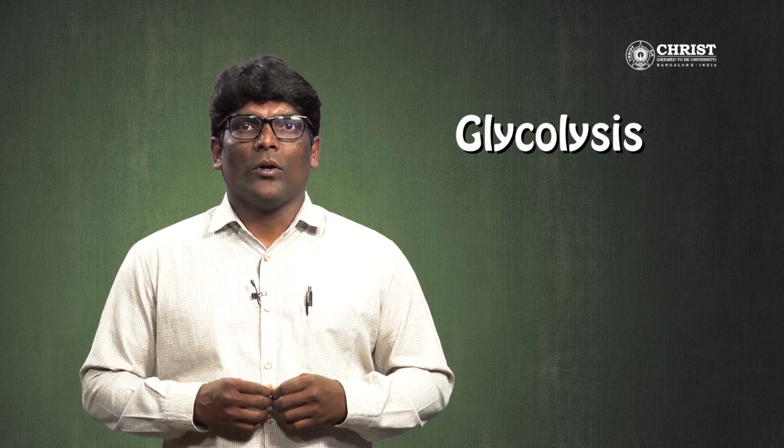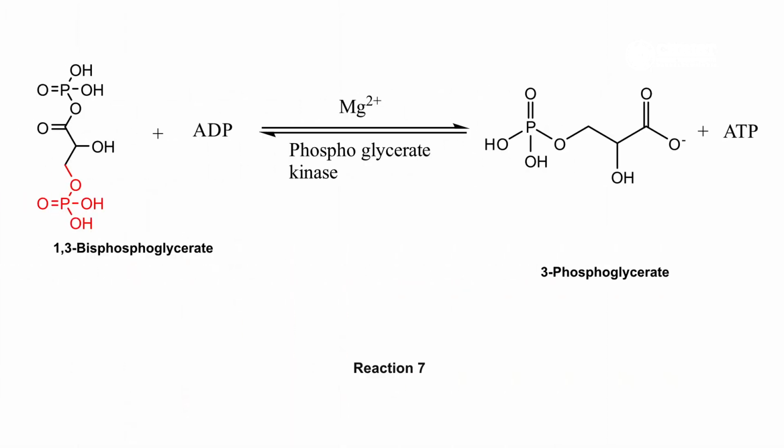This reaction is catalyzed by the enzyme phosphoglycerate kinase and occurs by the nucleophilic attack of ADP's terminal phosphoryl group on the first phosphoryl group of 1,3-bisphosphoglycerate to yield 3-phosphoglycerate and ATP. Since two molecules of ATP are generated for each glucose molecule that entered the pathway, this brings the net ATP yield of the pathway at this stage to 0.